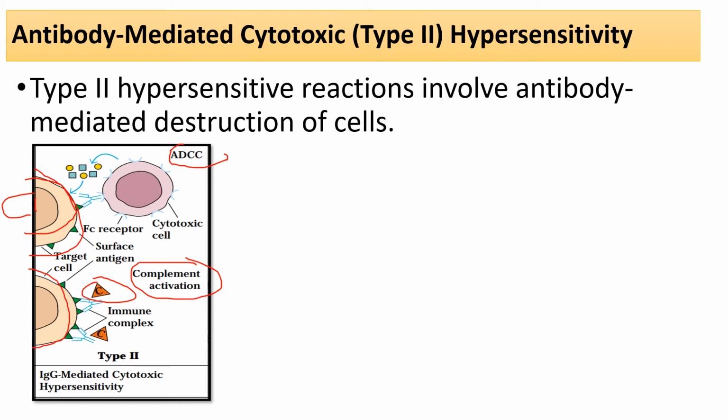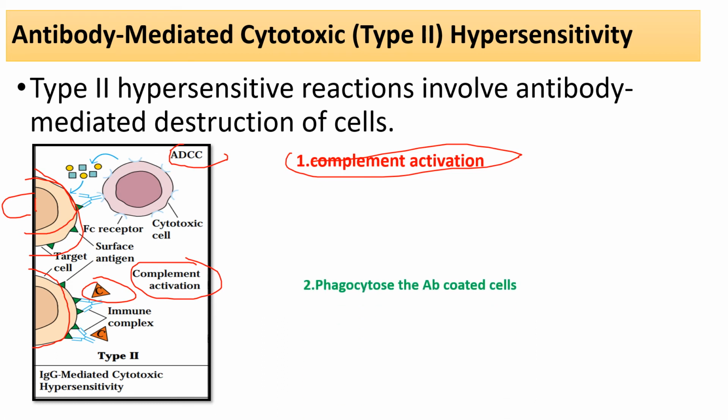When it binds with the target cell, an immunocomplex forms. After that, the target cell undergoes phagocytosis. So two types happen in type 2 reactions. Already I told you complement activation means cell lysis takes place, and here phagocytosis involves the antibody coated cells. It means the target cells have the antibody coating, so we call it antibody coated.